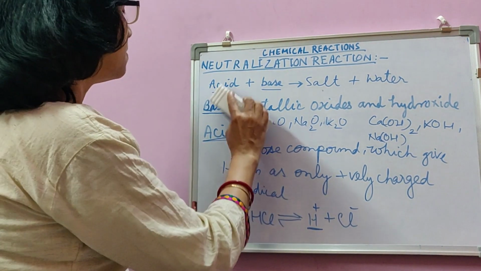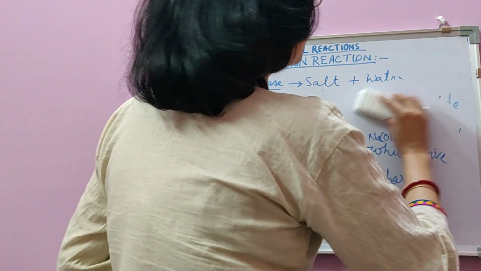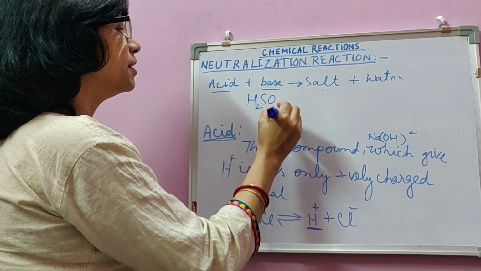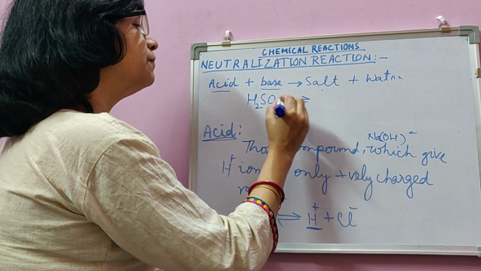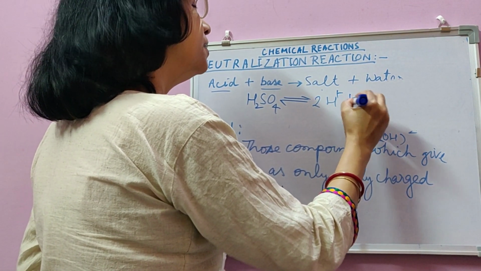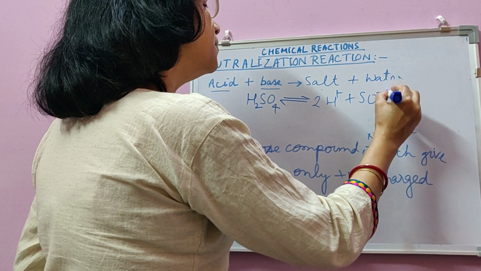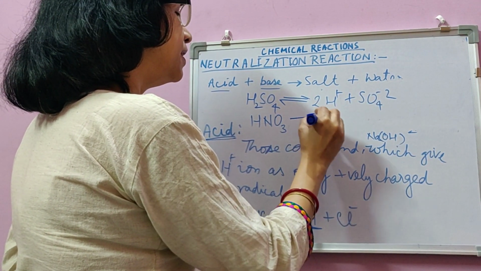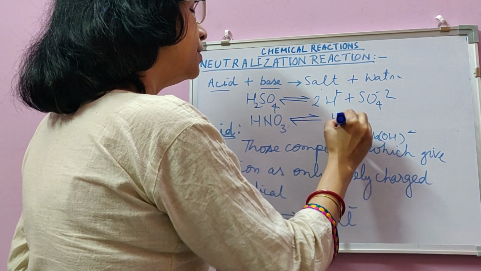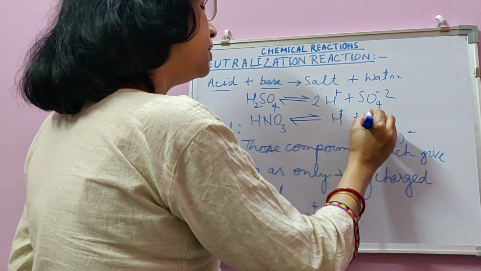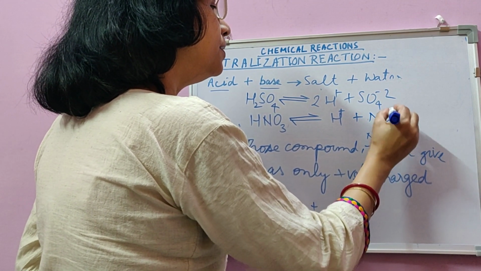Take some more examples of acid, like H2SO4. Sulfuric acid is an acid, so it will give only one type of positive ion, that is hydrogen ion. Negative radicals may be different, like nitric acid. Nitric acid as well in aqueous solution will give only one cation, that is hydrogen ion. Negative radical may be different.